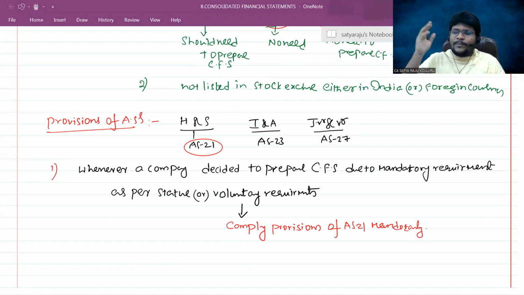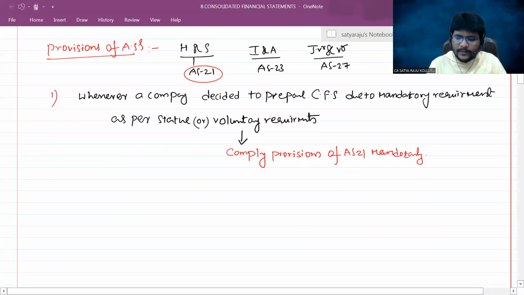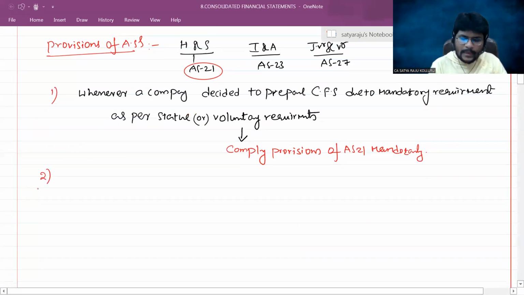Whether the preparation of consolidated financial statements is mandatory or voluntary is irrelevant. But whenever a company wants to prepare the consolidated financial statement, it should adopt the provisions of AS21. That is the background story of insertion of this provision. Hope you got it.